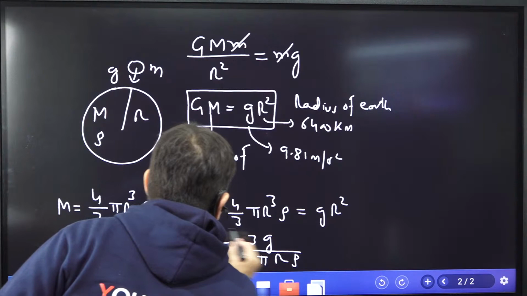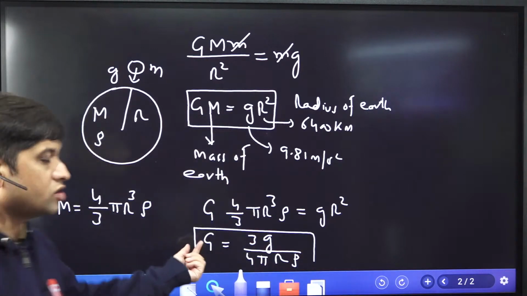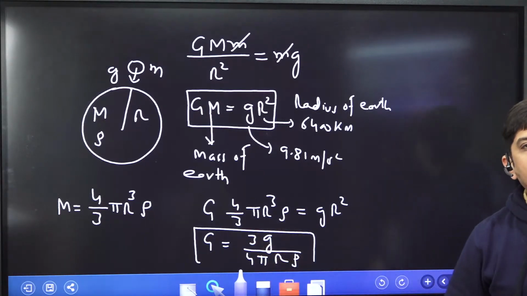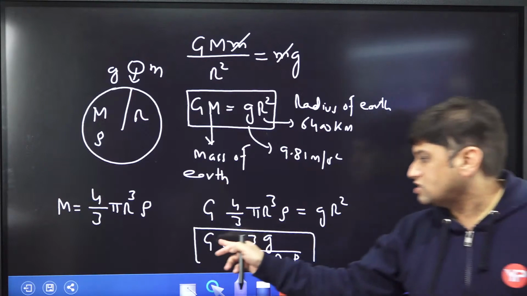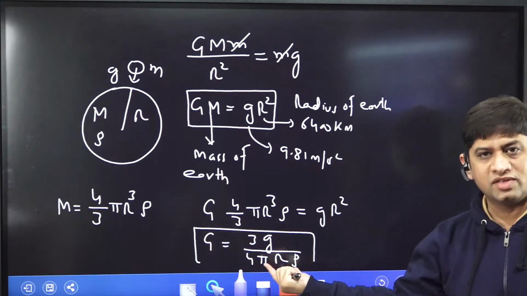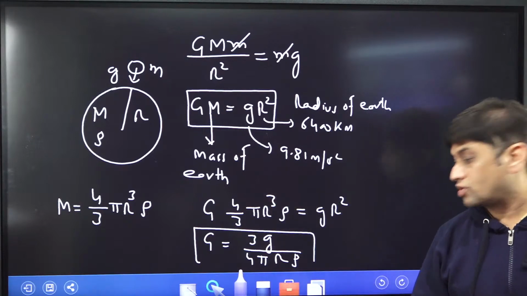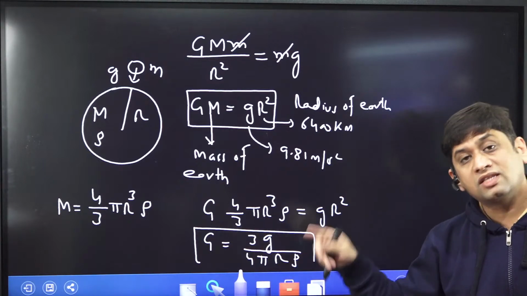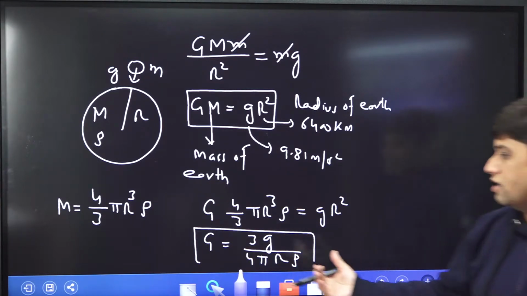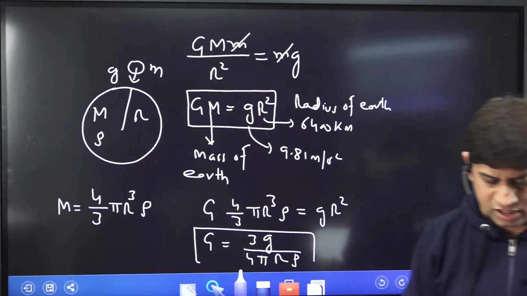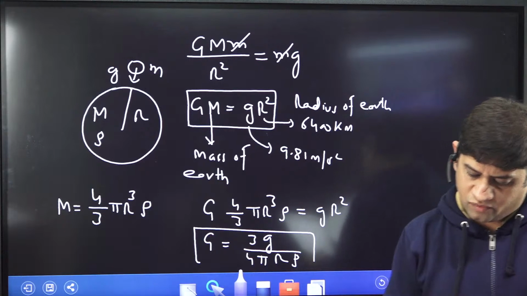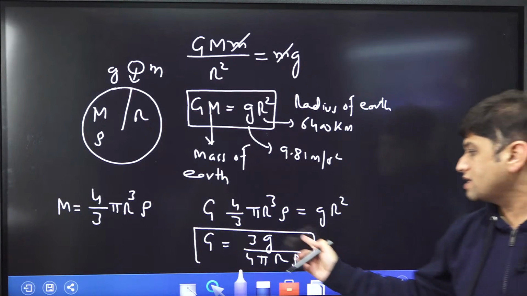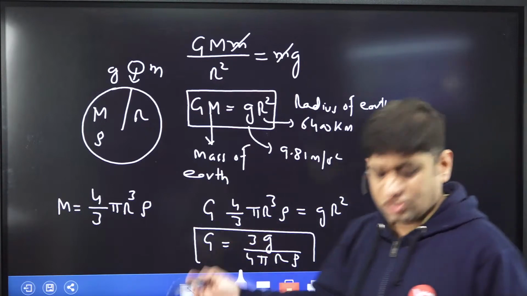This is how we can think of calculating the universal gravitational constant, because in one of the questions he has asked how the universal gravitational constant changes with various parameters. So this G value actually can be calculated in terms of this, if we know the radius of earth, the acceleration due to gravity, and the rho value. This G does not depend upon it. I'm not saying G depends upon it, but this G was found out by some experiment, the Cavendish experiment. You know, this was the Cavendish experiment through which G was found out. But yes, G can be calculated using these values. That is the meaning of it.